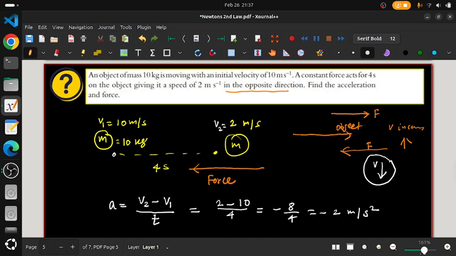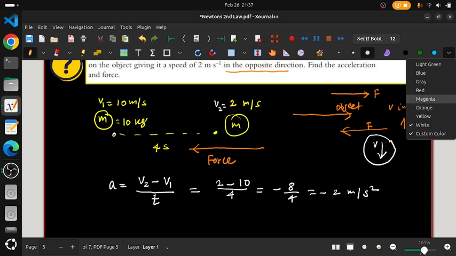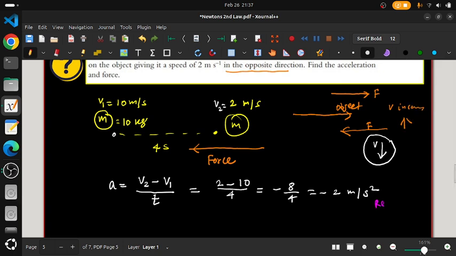So the acceleration is negative. If the acceleration is negative, we call it deceleration or retardation. This is your retardation, or you can say deceleration.